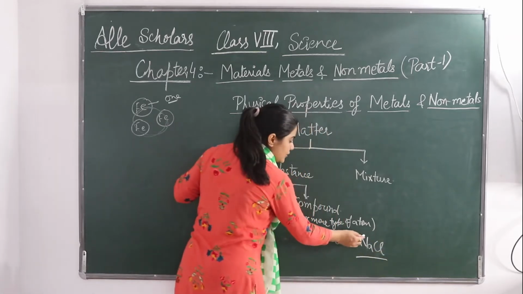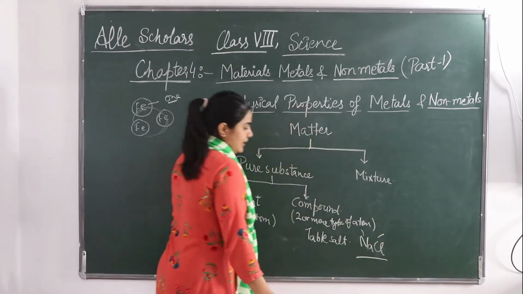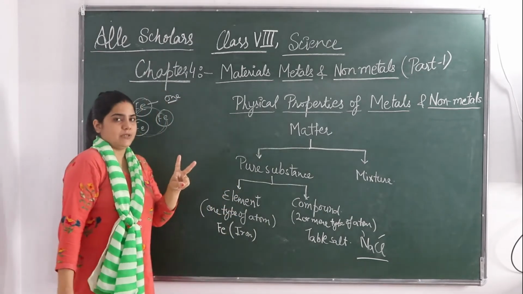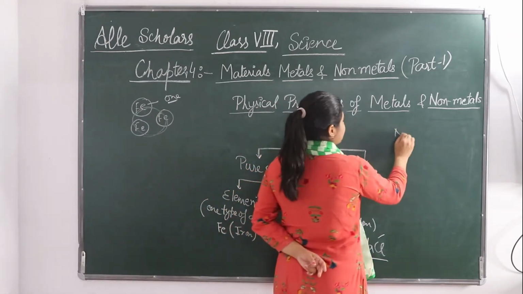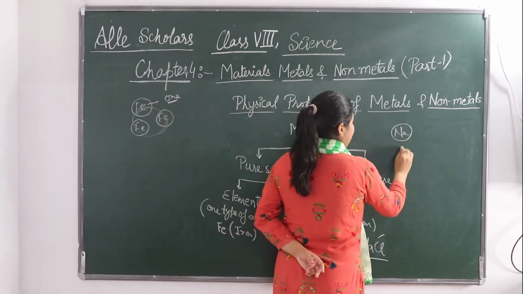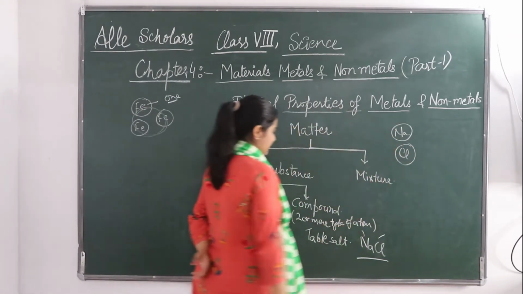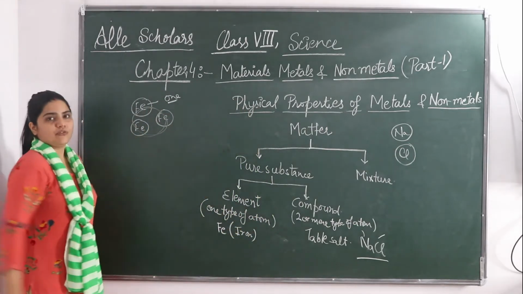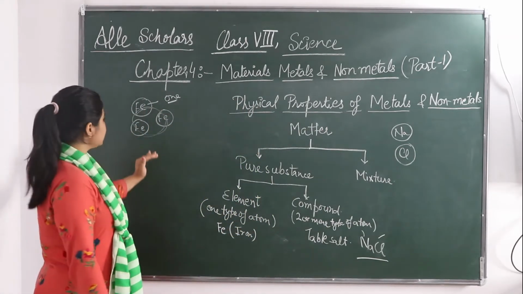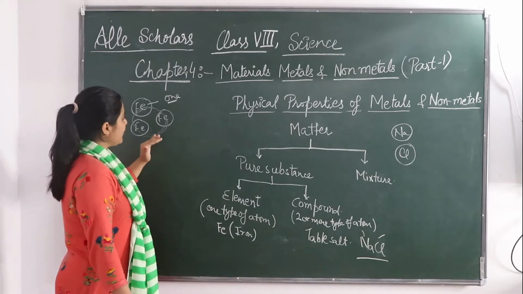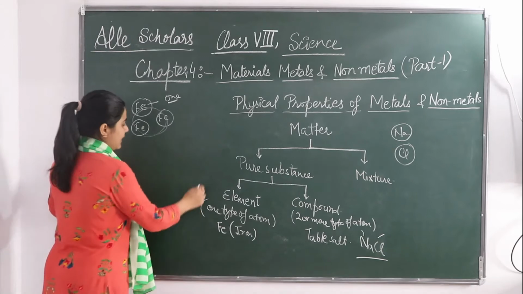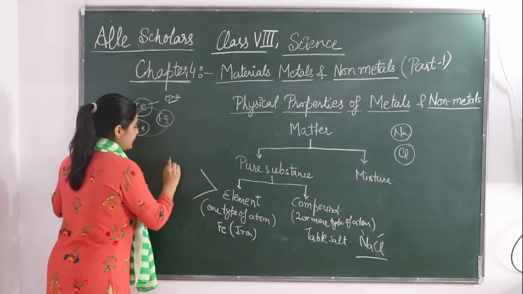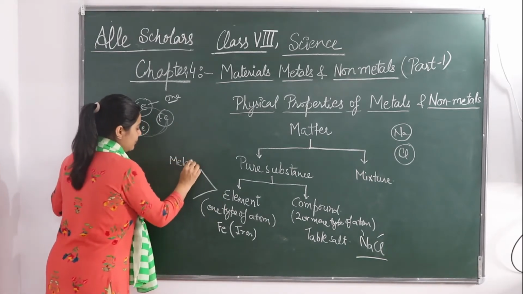So what does that mean? It is made up of two types of atoms: the sodium atom and the chlorine atom. So a compound is made up of two or more types of atoms, whereas an element is made up of only one type of atom.